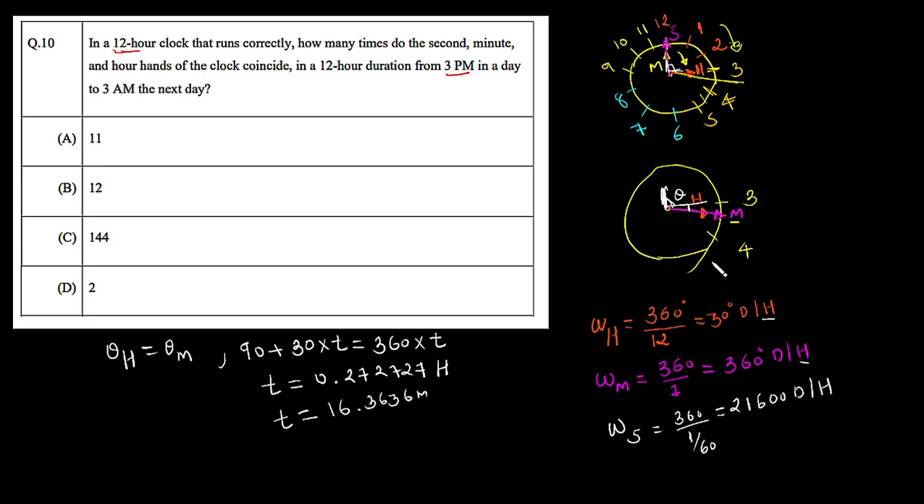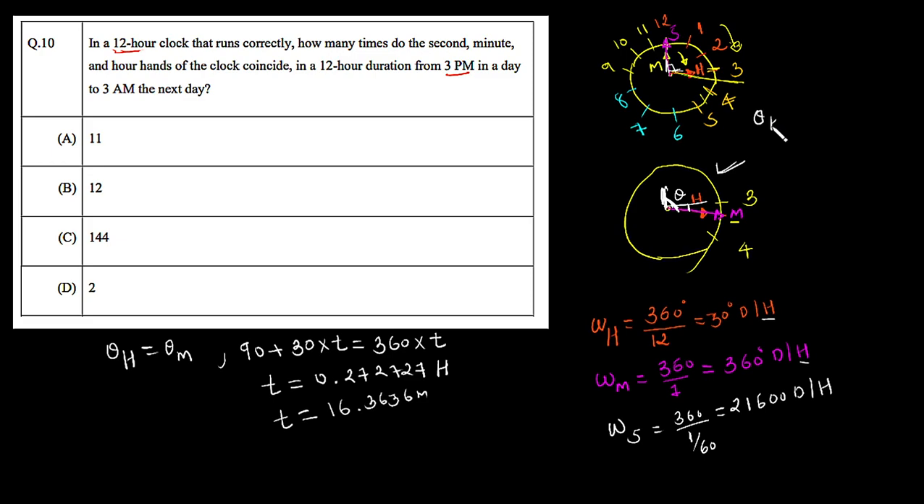That means if the clock starts from 3 o'clock, after these 16.36 minutes, the minute hand and the hour hand will exactly coincide, as we have assumed in this case. So after the clock starts from 3 in the afternoon, after 16.36 minutes, the minute hand and the hour hand will exactly coincide. Now let's find the final angle, the angle of this hour hand and the minute hand.